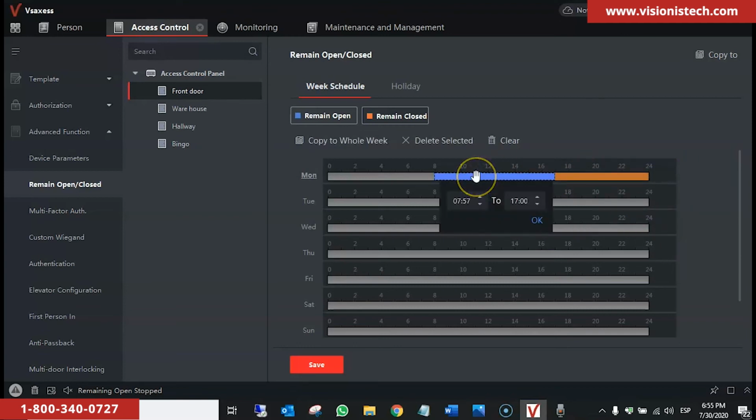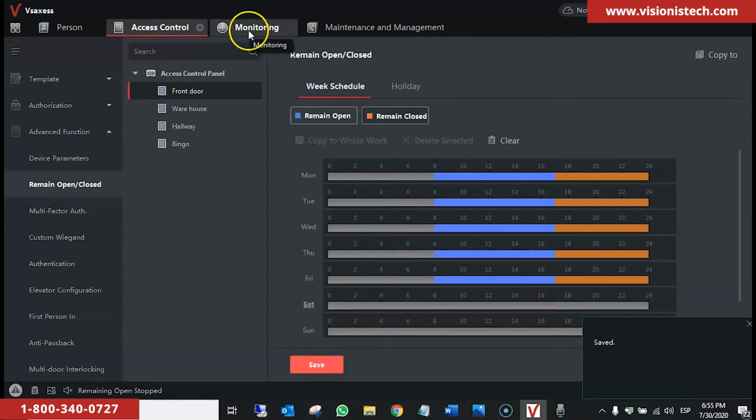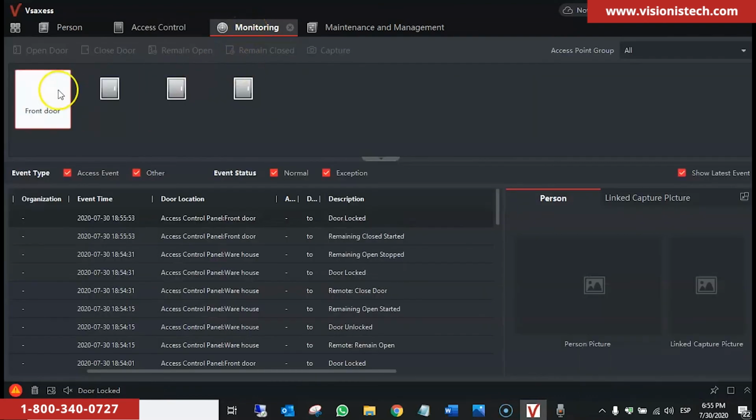Same as Remain Open, meaning that the door will remain open even if we swipe a valid card, it will remain open and the card will only register. And then we copy to week. In this case, we want it from Monday to Friday, so we delete Saturday and Sunday. We click on Save. Now, if you want to go back to monitoring, we can see that the door is set to remain closed.